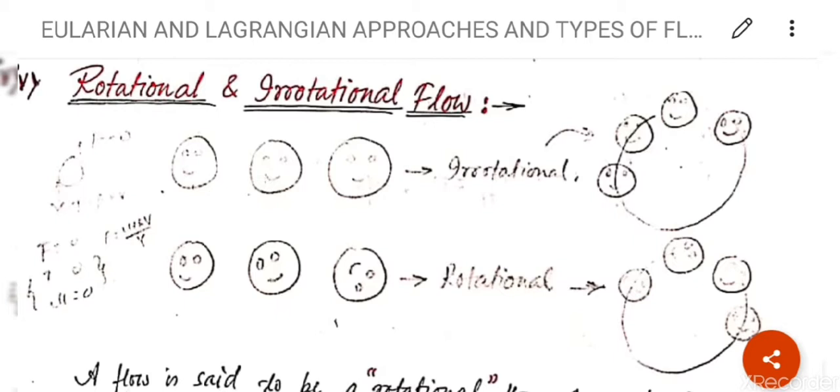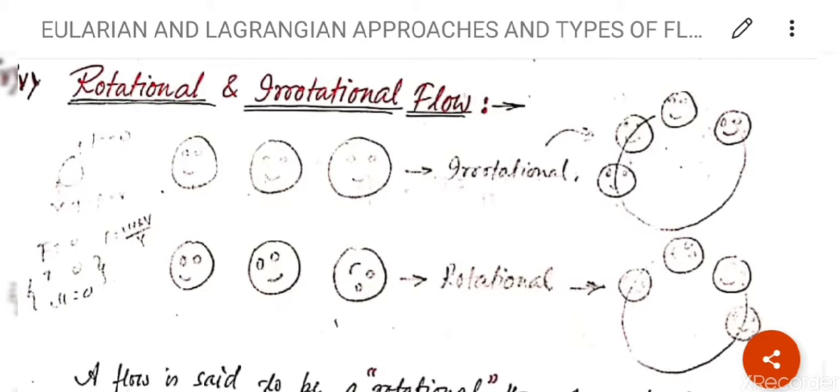Top three smileys are in the same orientation, means face is straight of all the smileys, means they are not rotating. So this type of flow is known as irrotational flow, or we can say fluid particles are not rotating about their own mass center. I will explain in the definition. First of all, see the diagram and understand the concept of rotational flow.